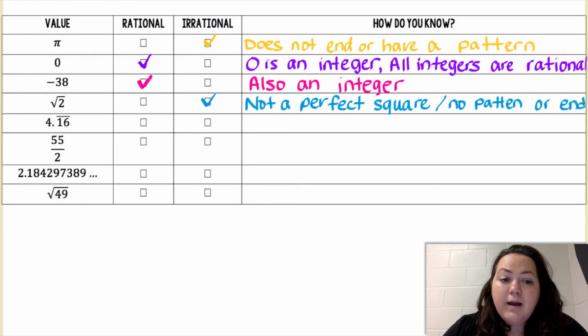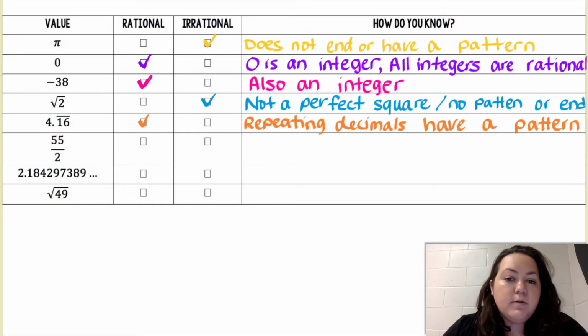4.16, and then there's a line above the 16. What that means is it's really 4.161616. If the line was just over the 6, it'd be 4.16, and then the 6 would be repeating. But because it's over both, the 1616 is repeated. Because it has a repeat, you know the pattern. It is rational. We know what to expect from it. So repeating decimals have a pattern.